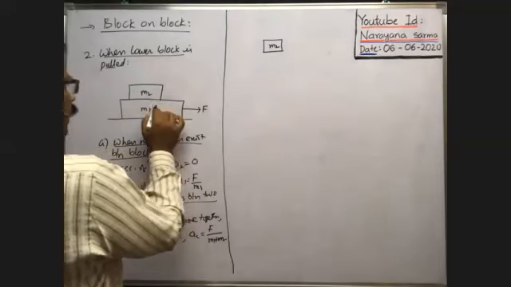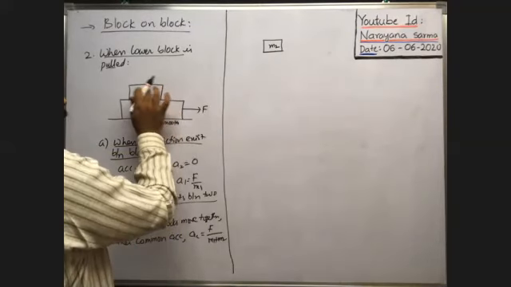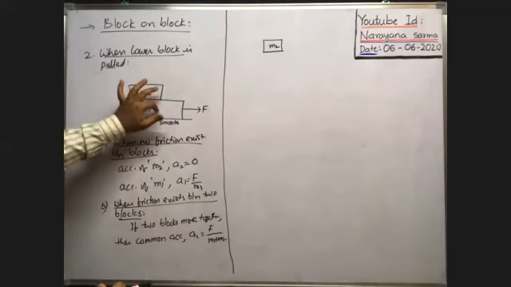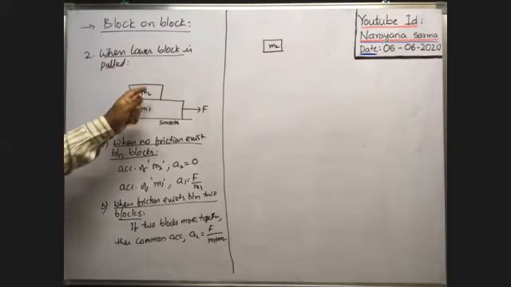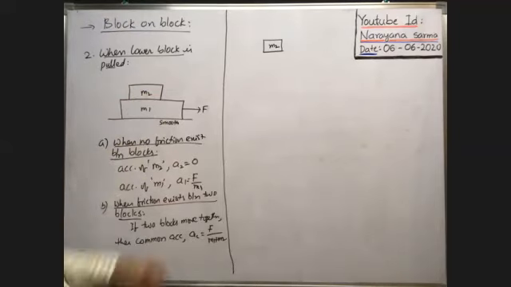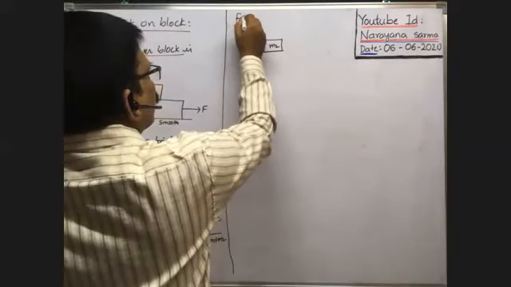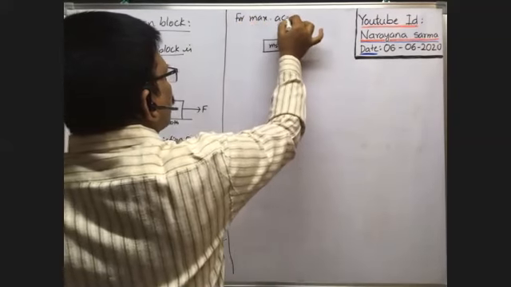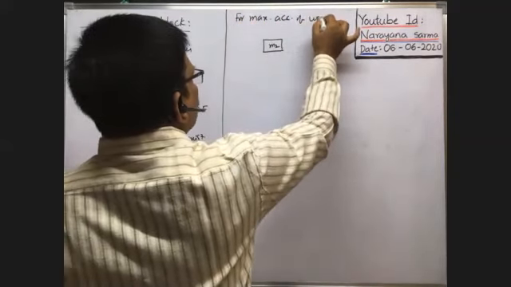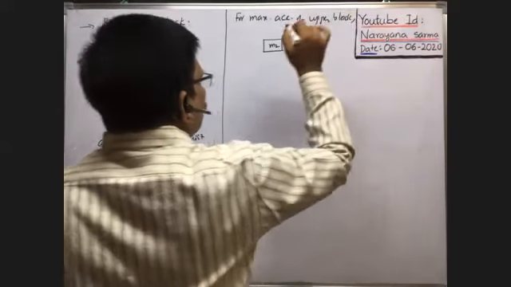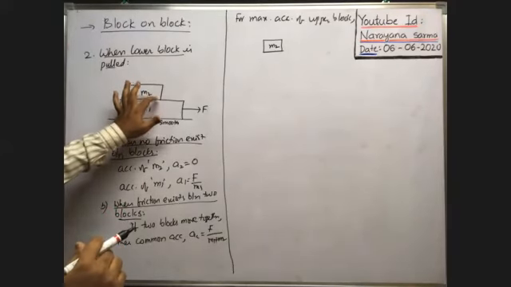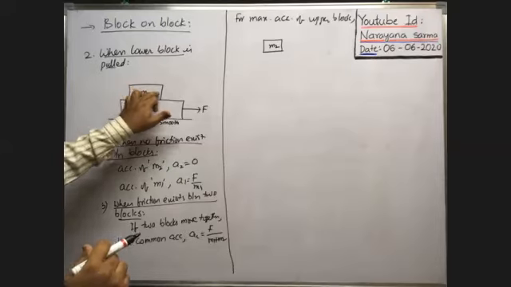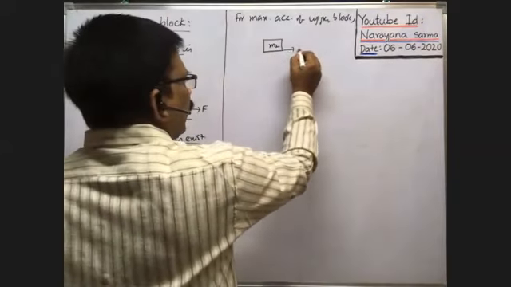Therefore, suppose you consider the upper block. No doubt, in between these two, because of friction only the lower block will move. Because of friction only the lower block will move. With what maximum acceleration can the upper block travel? Whenever the limiting friction exists between these two, that limiting friction pulls the block in the forward direction. That's why, for the maximum acceleration of the upper block, limiting friction should exist between these two that pulls the upper block in the forward direction. That's why limiting friction acts.